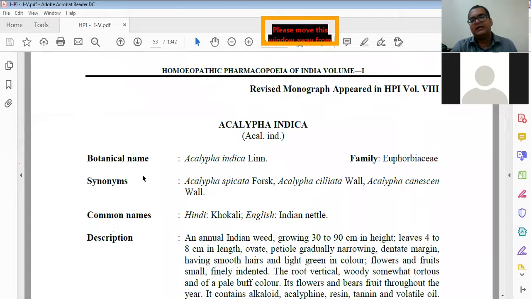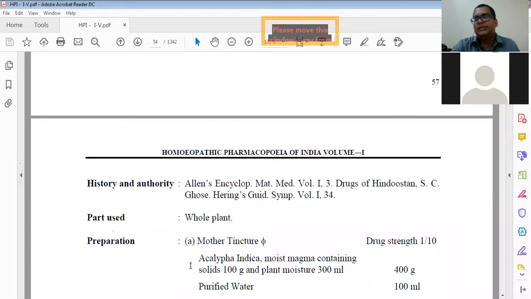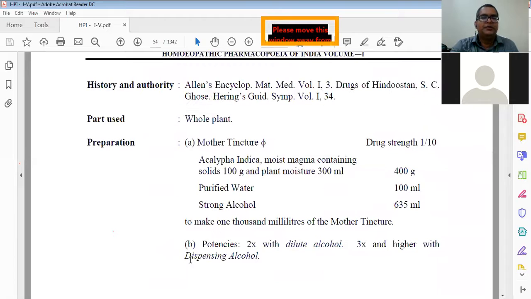Then different other drugs came. Everywhere it is given, revised monograph appeared in the HPI volume. This is volume 1, and many drugs are revised in other volumes also; that's why it is given. These will be useful when you are making herbarium collections, so you have to follow it. Suppose in any unofficial pharmacopoeia it is given that just the leaf is used, and in your HPI it is given that the whole plant is used. You have to follow your HPI, because this is the standard.